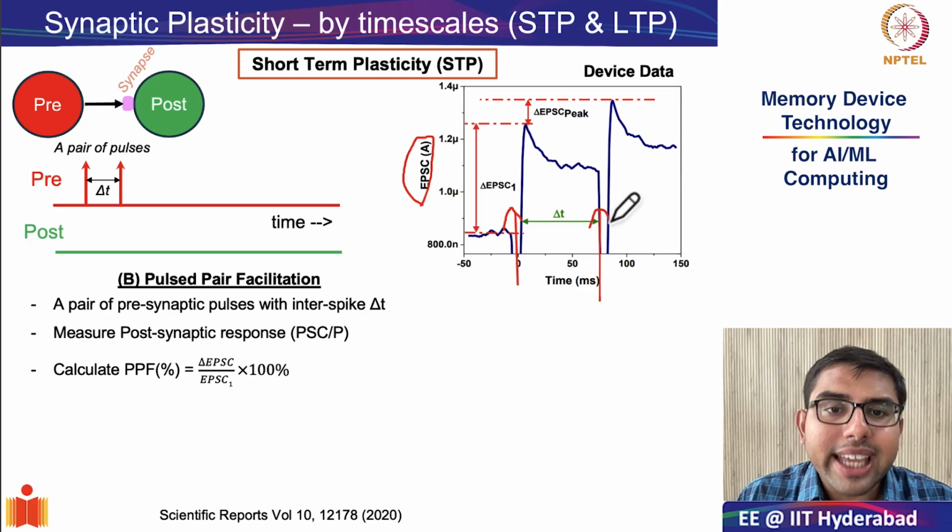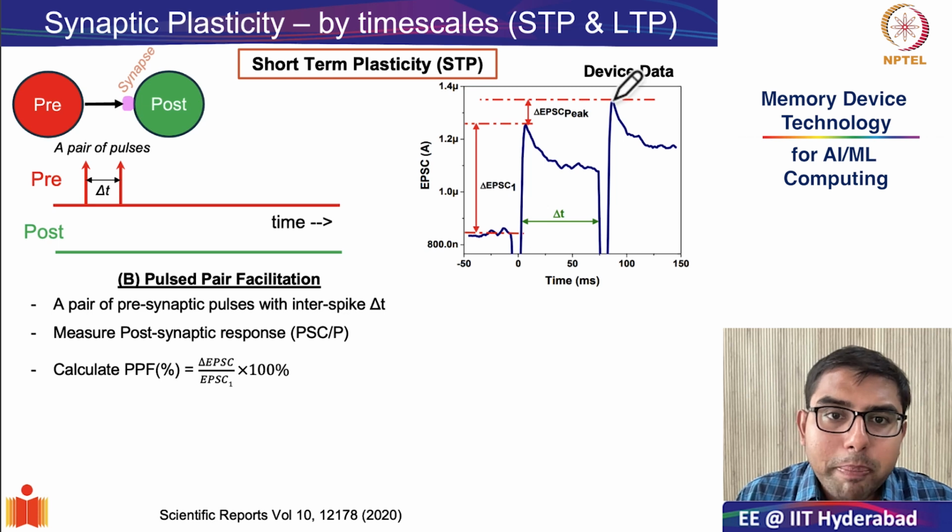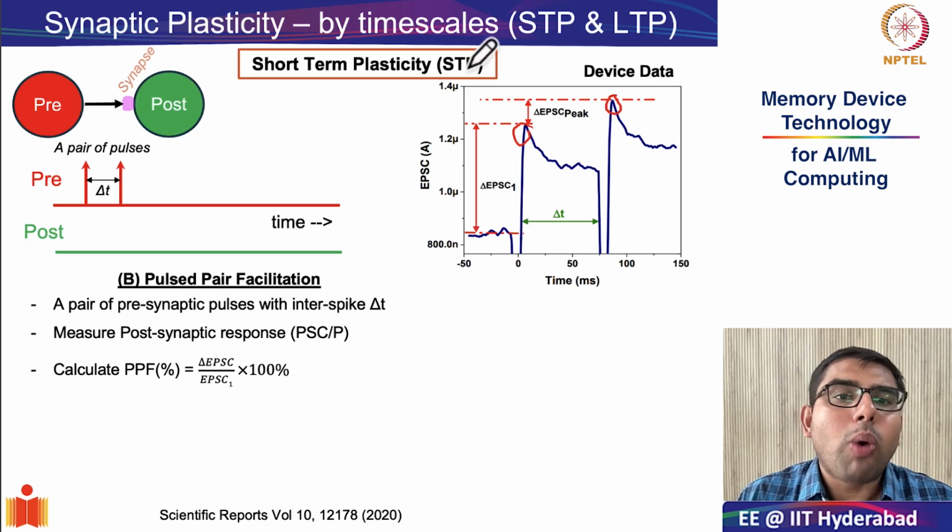What you could see is that while the response of the first pulse was roughly 1.25 microamps, the response to the second pulse was greater than that of the first pulse. So the response of the second pulse is more than 1.3 microamps.